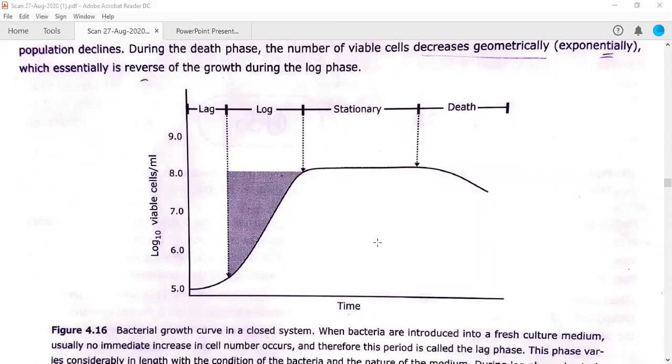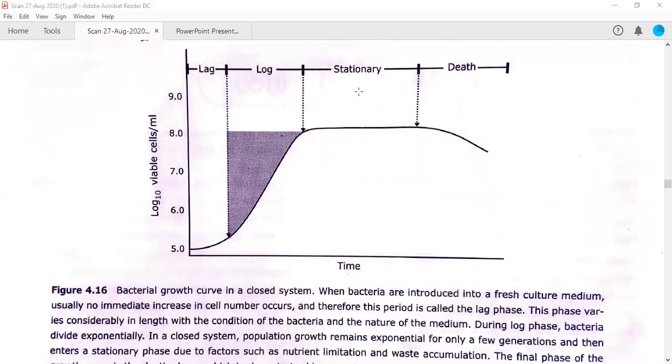Okay, so in stationary phase, then what will happen, the number of growth, means the number of cell divisions will be equal to number of cell deaths. यानी जितनी सेल नई जनरेट होंगी उतनी सेल्स की डेथ हो जाएगी, तो नंबर ओवरऑल नहीं बढ़ रहा है. सो इट विल गिव अ फ्लैट कर्व, plateau like curve here.